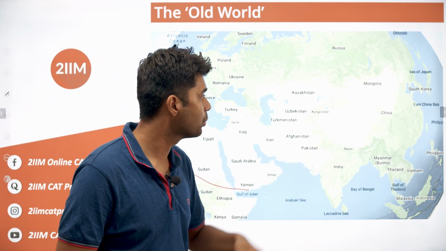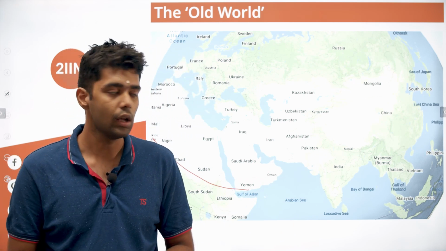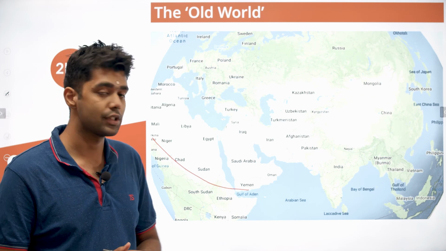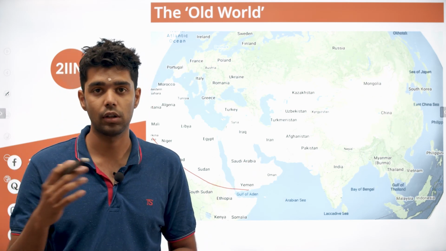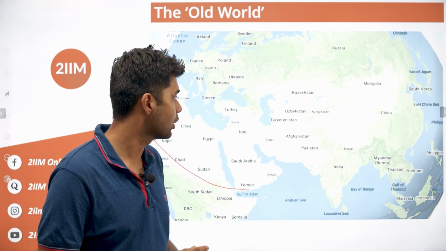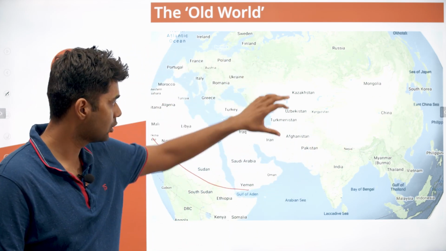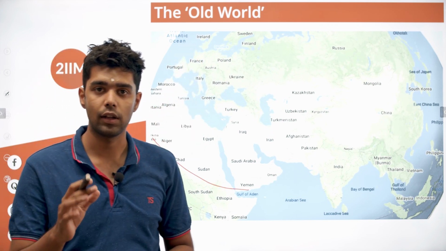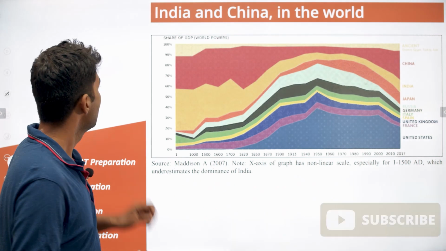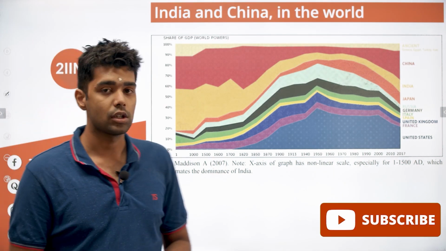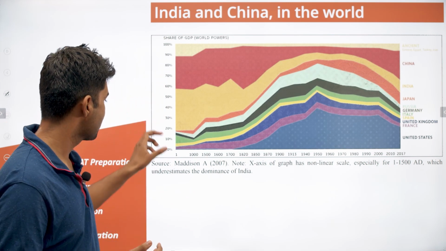And China was also important because China discovered tea, and China also discovered silk, so it was very good with silk. And Chinese products, one of the other Chinese products which was very famous was porcelain. So India and China had a lot of exports to the rest of the world, rest of the old world at least, and that is how the old world was. It was very significant.